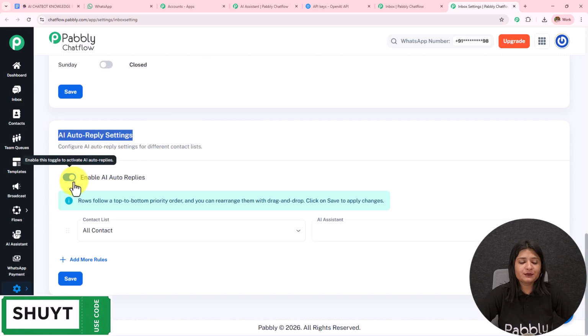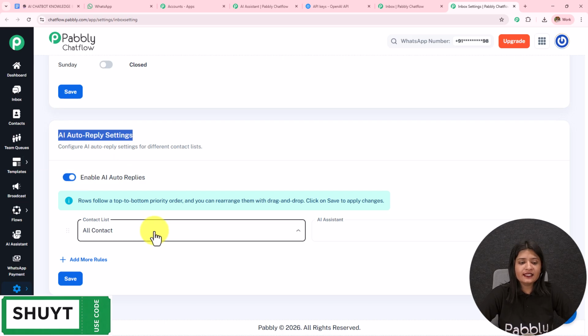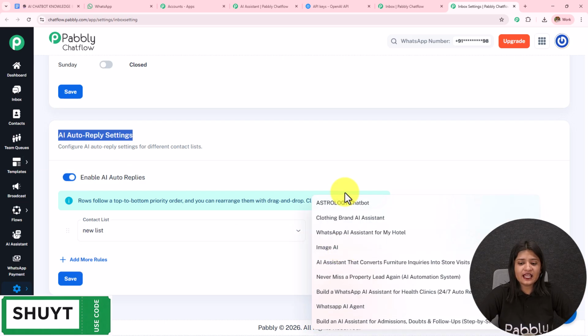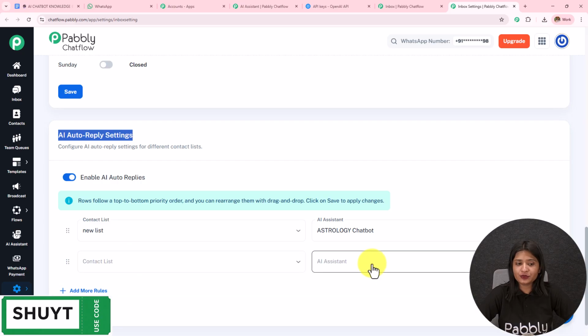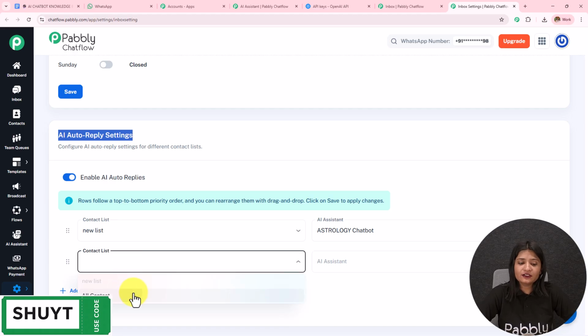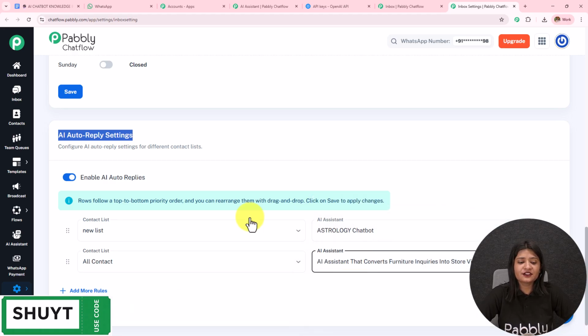I have to keep this enable AI auto replies on, and then I can select the list and select an AI assistant to that particular list. Add more rules, select another list if I've created and select another AI assistant to that particular list, or select all the contacts and select the AI assistant to all the contacts. Simply save the rules, and in this manner the AI assistant will be assigned to the particular chat, particular group, or to all the contacts.